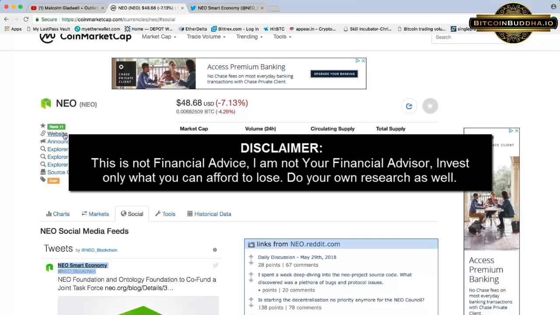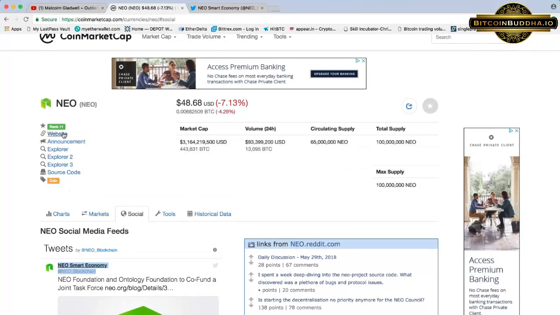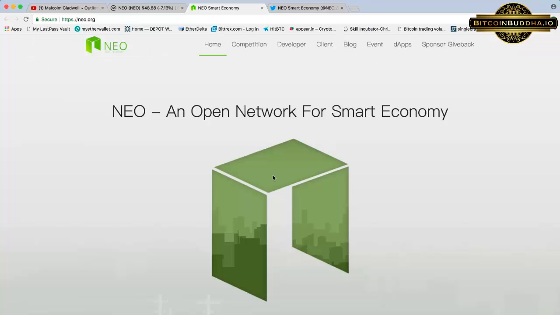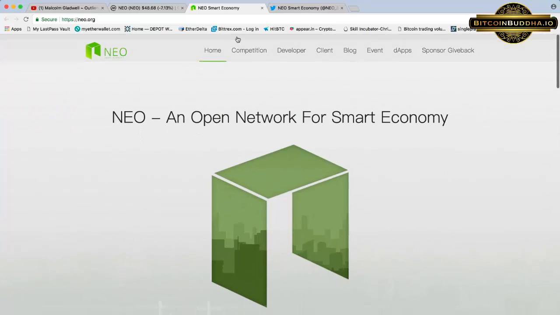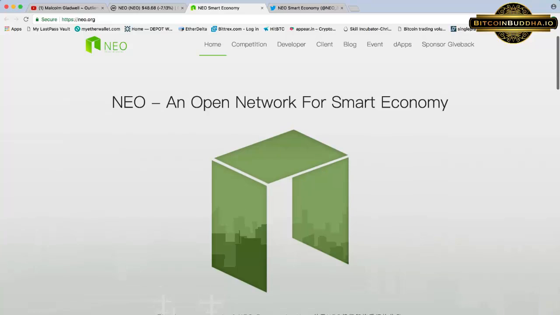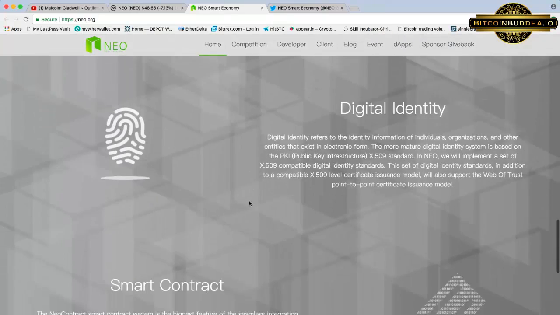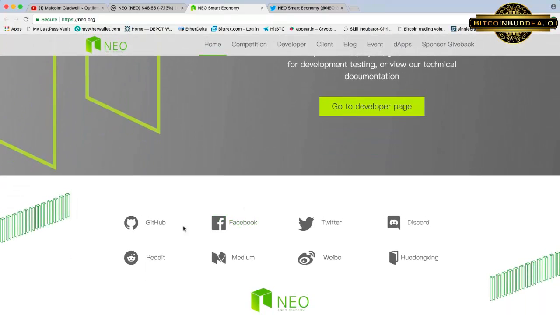So we can click on other projects as well, just for the sake of showing an example. But with NEO, for example, any of these tokens, when you click on them, you can click on their website. You can come to their website as soon as this loads, check out who the team is, etc. And then you can come down, you can check them out on Facebook, their GitHub repository, their Reddit, just like I showed earlier.